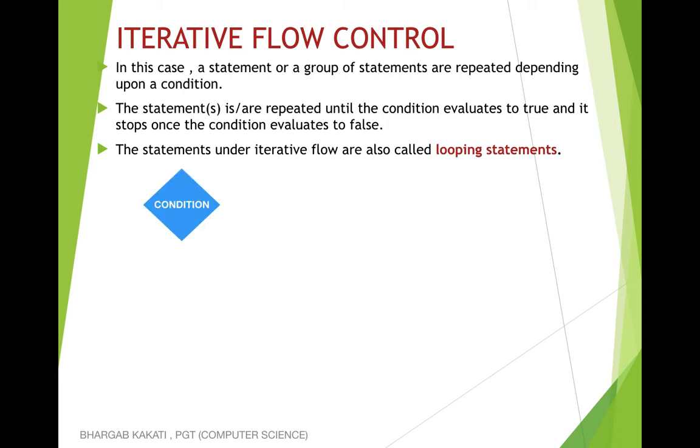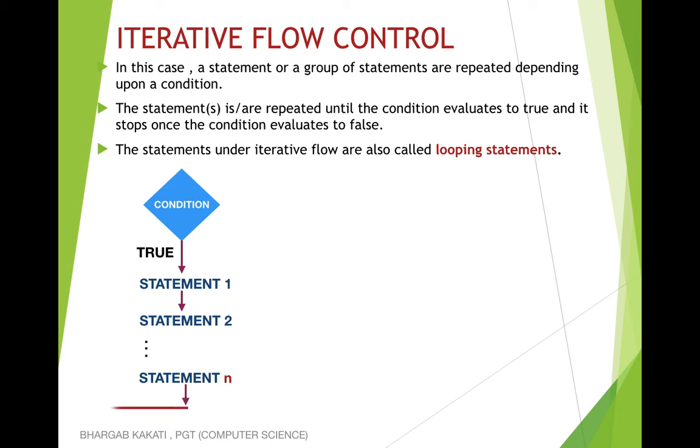So what will be there? There will be a condition. If the condition is true, a block of code or a group of statements will be executed, and after that group of statements has finished executing, the control will come back and check the condition again to see if it is still true. If the condition is still true, then this block of statements, that is statement 1, statement 2, up to statement n, will get executed again and again. Eventually, a time comes when the condition evaluates to false. Now, when the condition evaluates to false, then what happens?